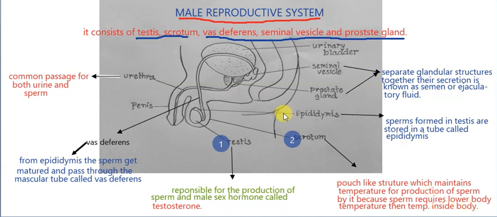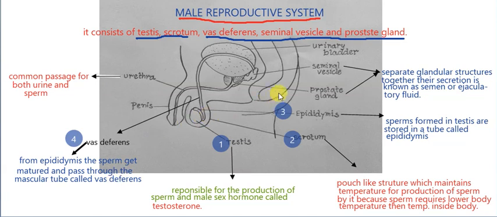Then the third is the epididymis. The sperm formed in the testes are stored in a tube called the epididymis. Then fourth is the vas deferens. From the epididymis, the sperm get matured and pass through the muscular tube called the vas deferens. This is the function of the vas deferens.